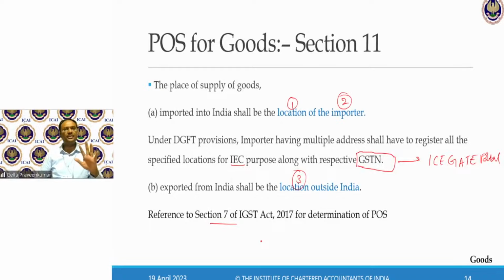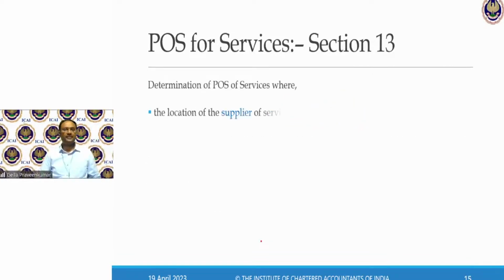This is a very simple provision, 11 and 12. If the goods are coming into India, it is an import. If the goods are going out of India, it's called export. In case of import and export, identification of a person for the purpose of IGST, for the purpose of interstate supply, they have explained. A very short and sweet provision.